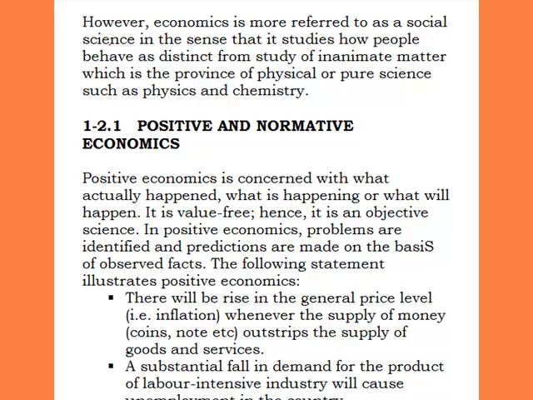And the available resources at their disposal. So therefore, it cannot be categorized as a pure science like physics and chemistry, because physics and chemistry as pure sciences border on what? Both animate and inanimate objects. But under economics, they border mostly on what? Majorly on animates. That is why they are not pure science.